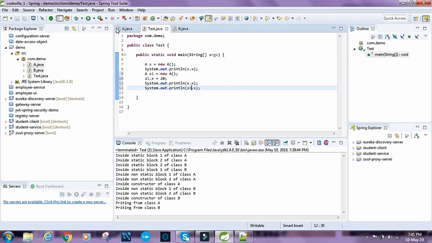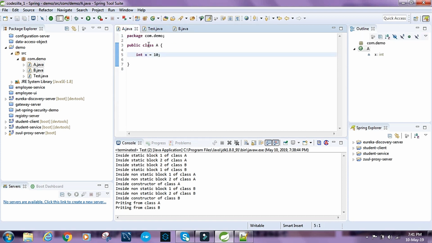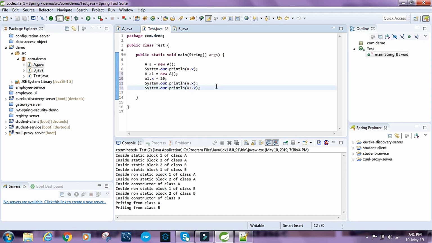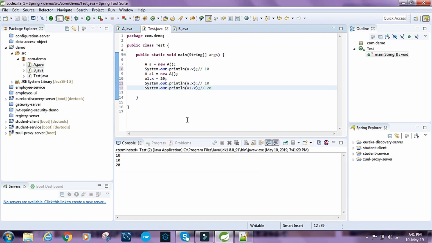Since x is a non-static variable, every object would have its own copy of x. So they should first print 10, and they should again print 10, and they should print 20. Let's run this and see. So we have 10, 10 and 20.